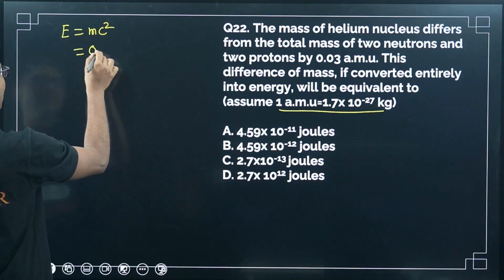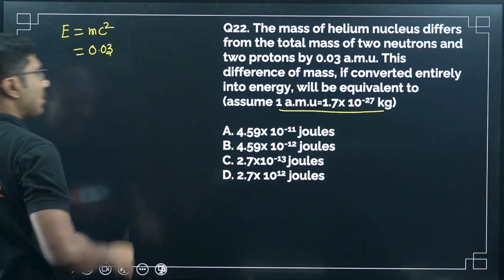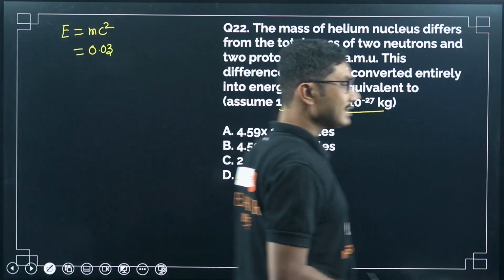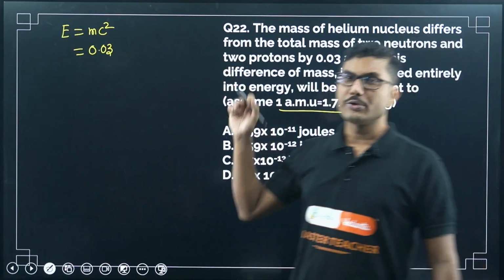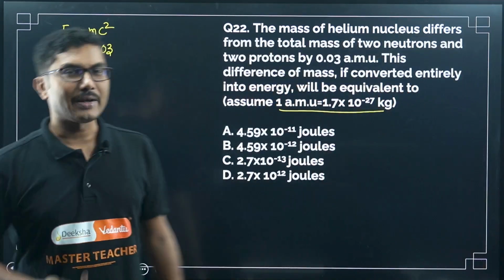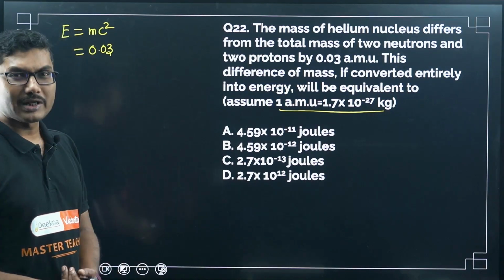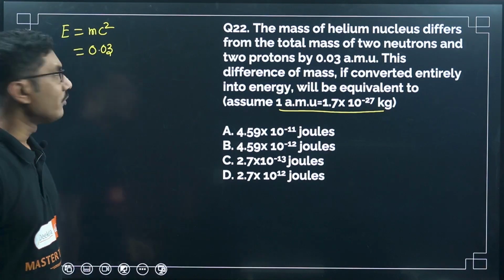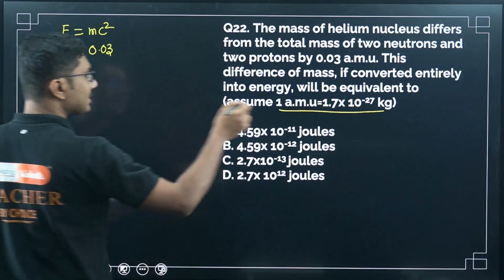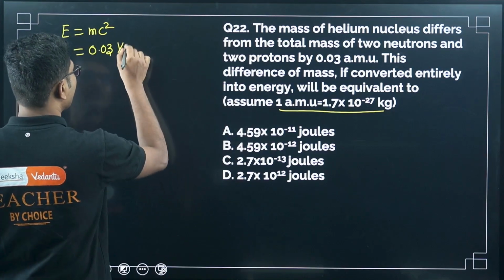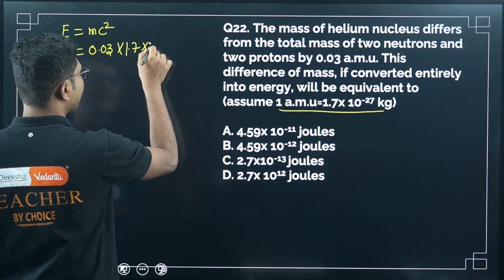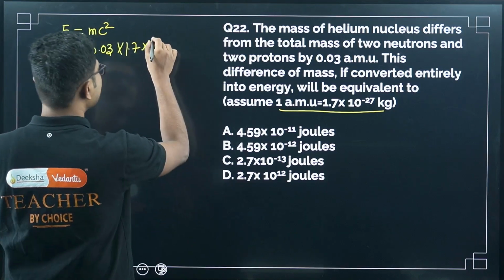What is m? m is 0.03 mu. If the answers were given in terms of electron volt, we could have multiplied by 930 and found the value in electron volt, but they have not given it in electron volt. So we have to first convert it into kilograms. So 1.7 times 10 to the power of minus 27 kilograms.